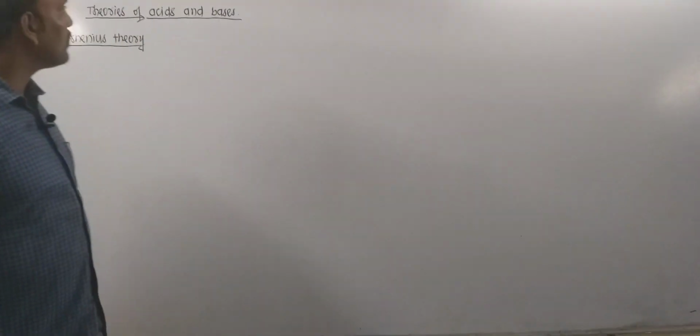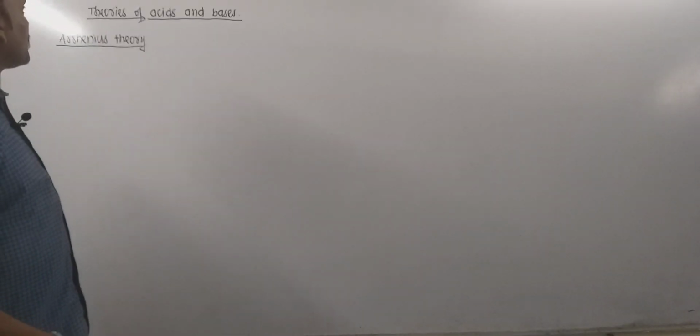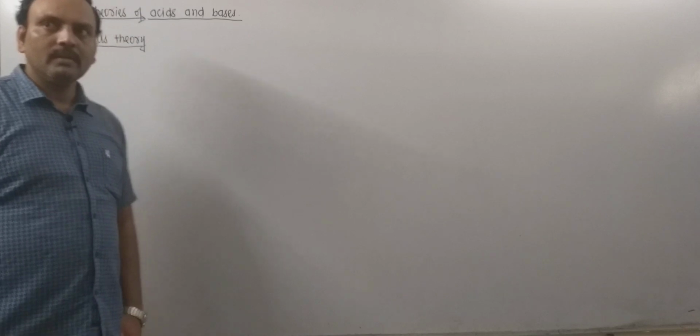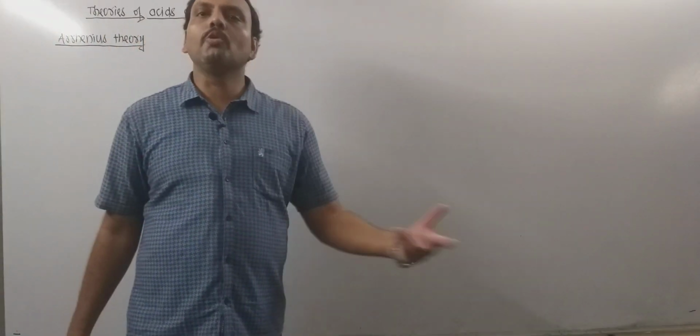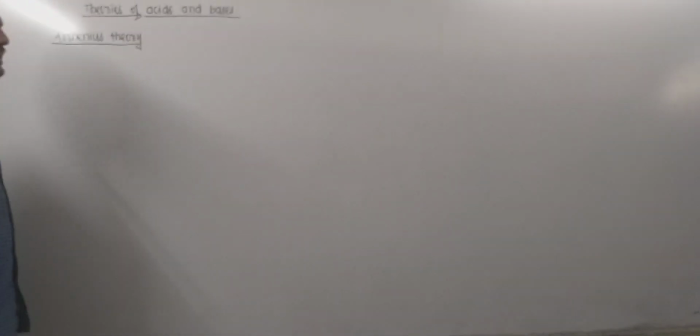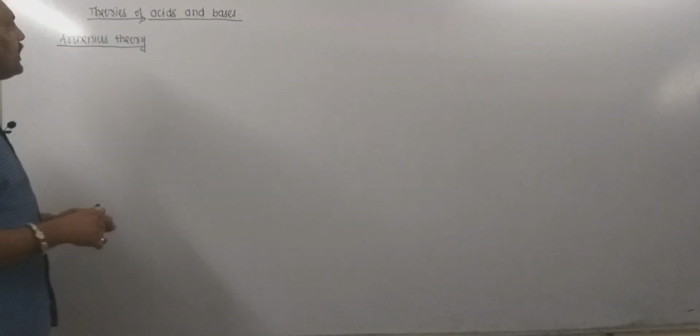Hello everyone. Today we are going to discuss theories of acids and bases. In order to explain acids and bases, a number of theories are available. We are going to discuss a few of those. Very first, Arrhenius theory. Remember, Arrhenius theory is protonic theory.